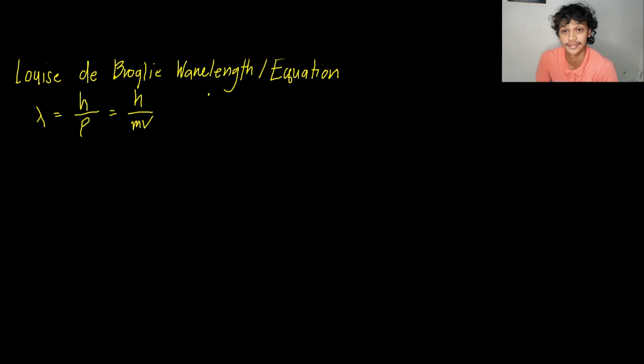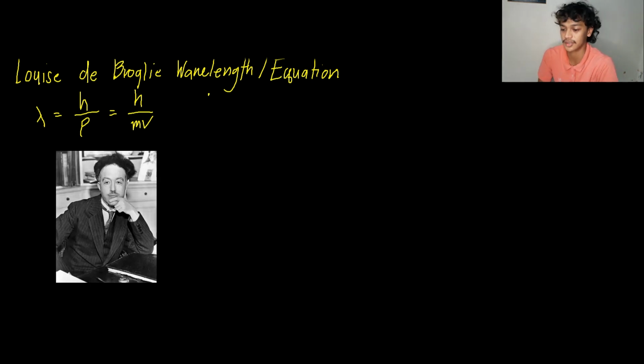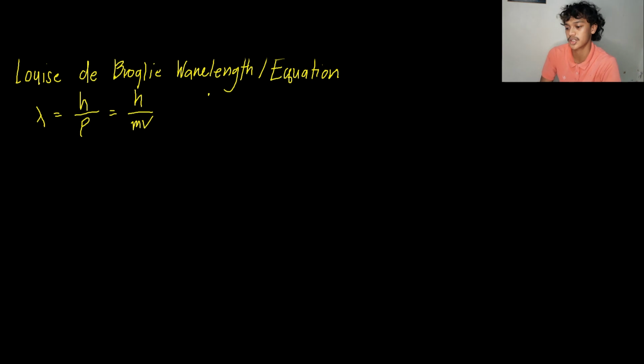Today I will be tackling the Louis de Broglie wavelength, or the Louis de Broglie equation, which is expressed as lambda, the de Broglie wavelength, equals the Planck's constant h over the symbol rho, which is the momentum. It can also be written as h, the Planck's constant, over m, the mass, times v, the velocity of a certain particle or matter.